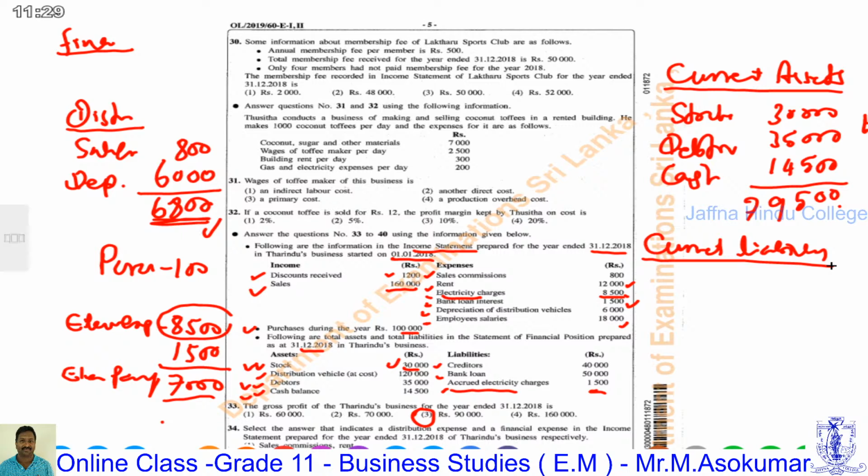Under the current liability, here the creditors is the current liable, that is 40,000. The bank loan is non-current liable. Accrued electricity charges 1,500. Altogether 41,500 is current liable.